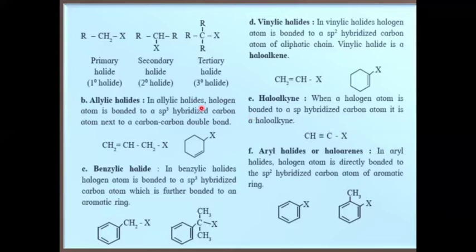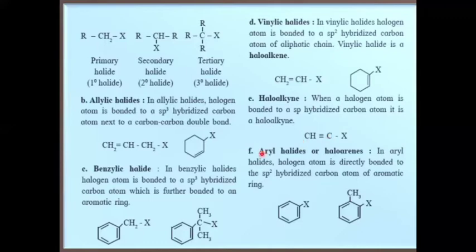For the carbon-carbon single bond, sp3 hybridized carbon, sp3 hybridized carbon, here also sp3 hybridized carbon, here also it is sp3 hybridized carbon, and here it is vinylic because it is an sp2 hybridized carbon, and this is an sp hybridized carbon.